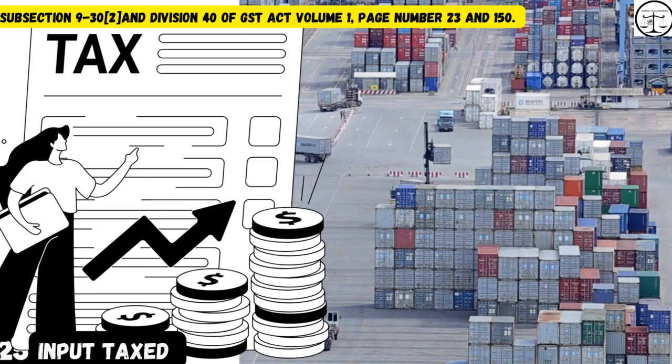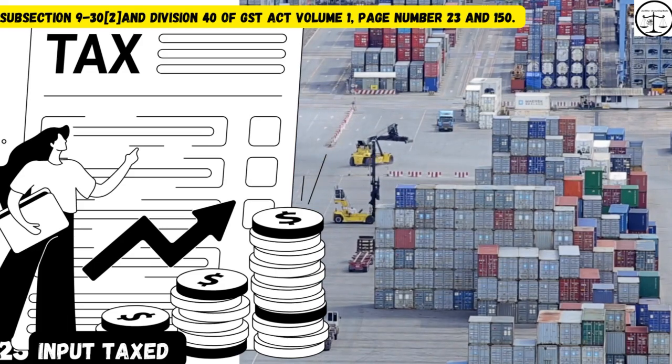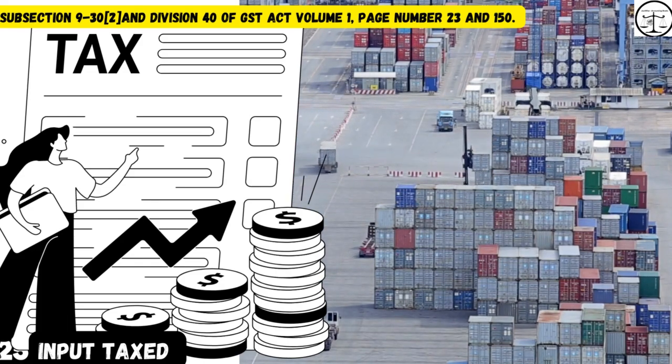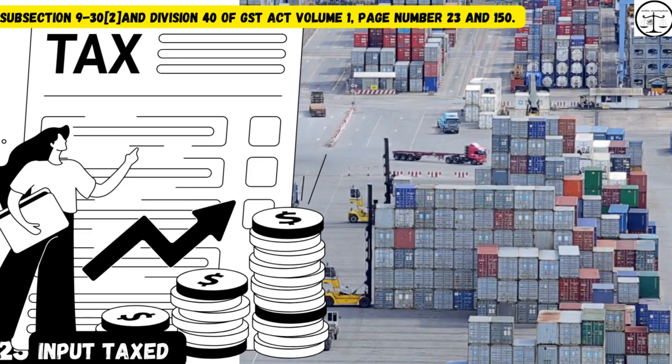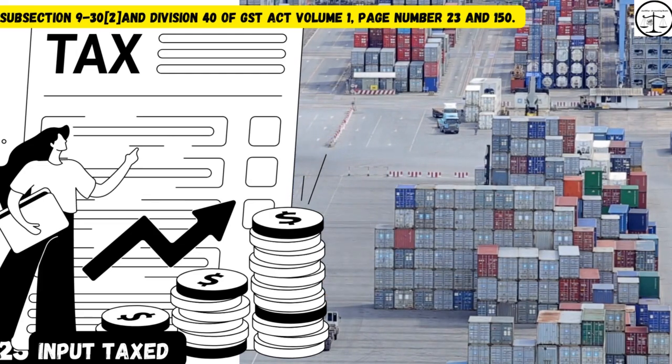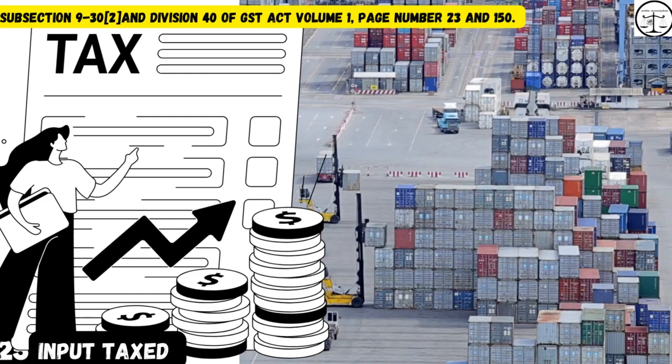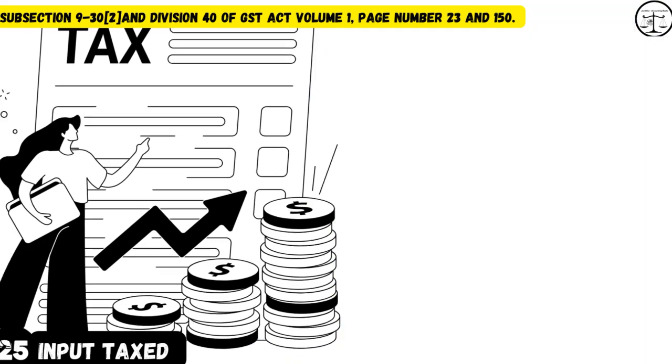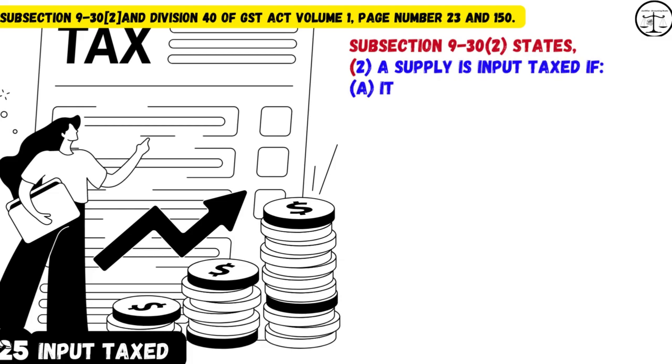Next word. Word 25. Input taxed has the meaning given by subsection 9-30(2) and Division 40. That is subsection 9-30(2) and Division 40 of GST Act Volume 1, page number 23 and 150. Subsection 9-30(2) states, 2.